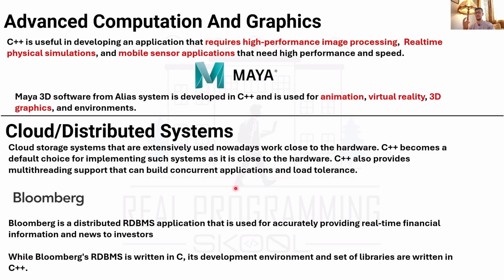When you want your application to be used by 1 million users in 1 second, you will not write your application using Python or JavaScript. You will use C++. And Bloomberg's distributed RDBMS, relational database management system, was also written in C, while its development environment and set of libraries are written in C++.